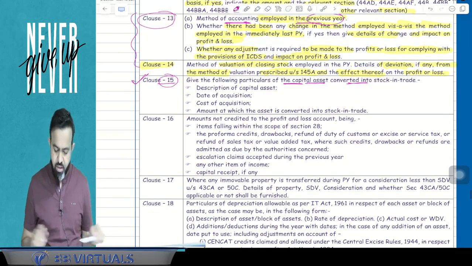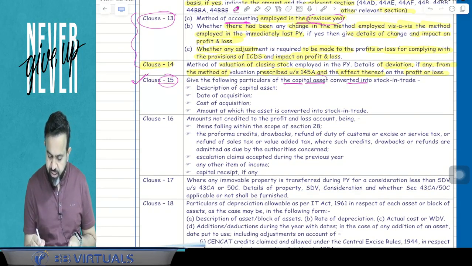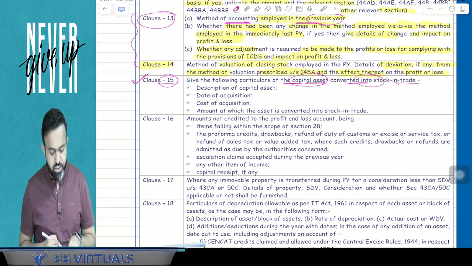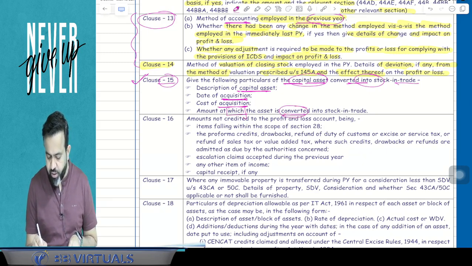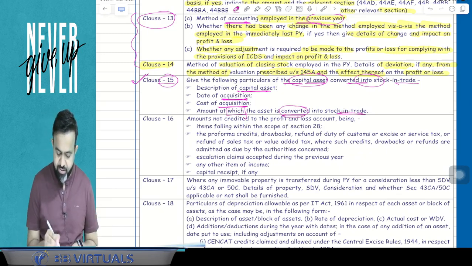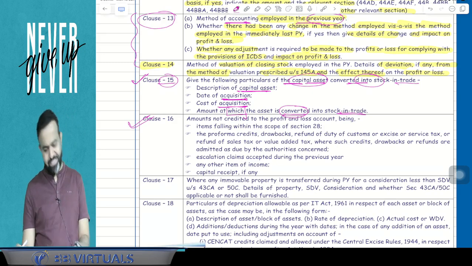Yes. So here, give the following particulars of the capital asset converted into the stock in trade. First is description of capital asset. Second is date of acquisition. Third is cost of acquisition. And fourth is the amount at which the asset is converted into stock in trade. Now the next part is clause number 16. Clause number 16 says that,